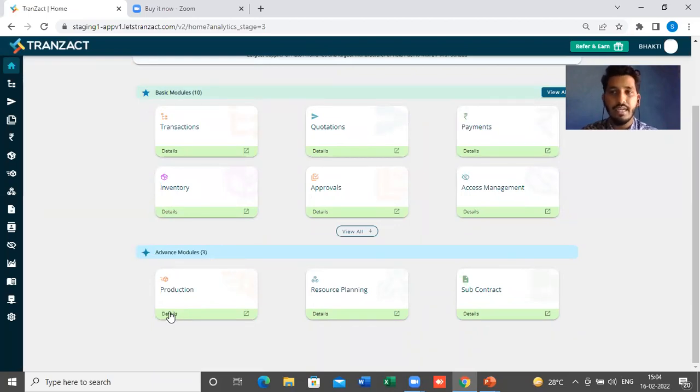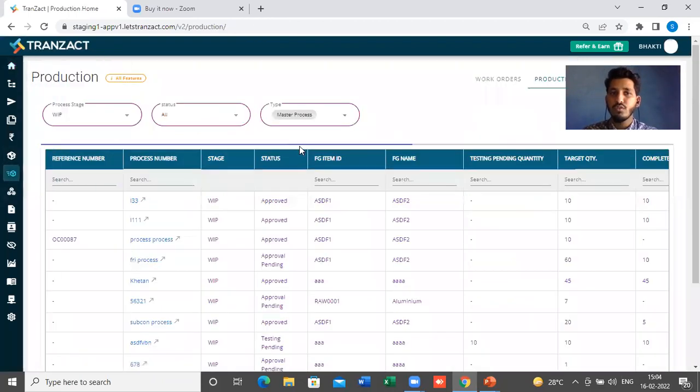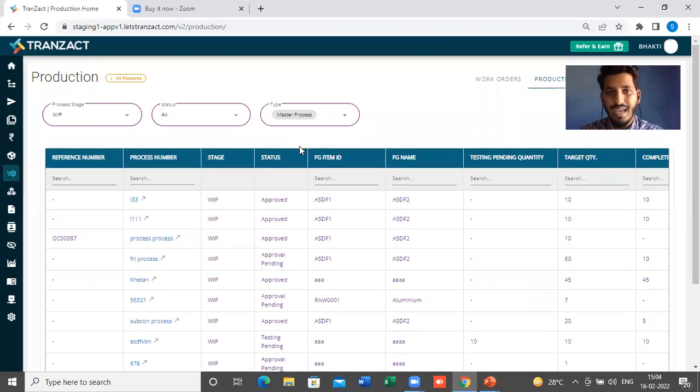Okay, if it is activated, it will show you here on the left hand panel. So if you just go here in your production module, we have completely changed the UI/UX of this production module, and it will be familiar to you if you have already started using Transact. If you see our transactions module, our reports module, and all document modules, it is exactly the same as what we have done here in production itself, right?